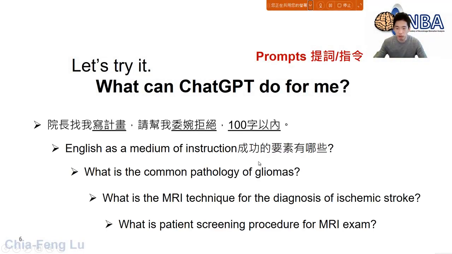Okay, so of course we do have several other examples right here. Feel free to try it by yourself. And again, you can always ask ChatGPT something that you really care about. Okay, so you can define your own problems right here.